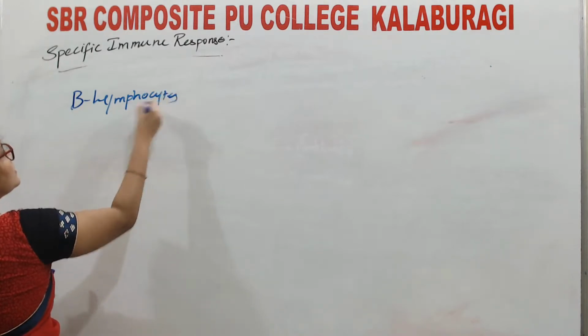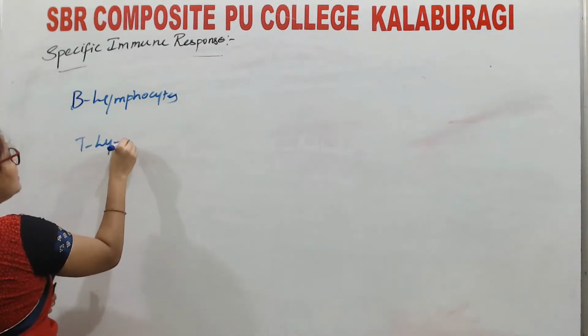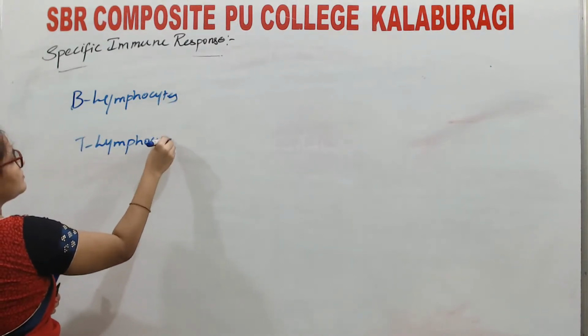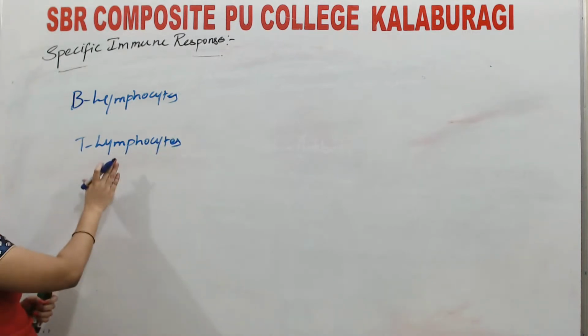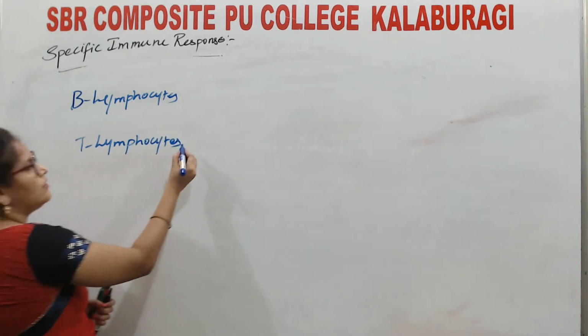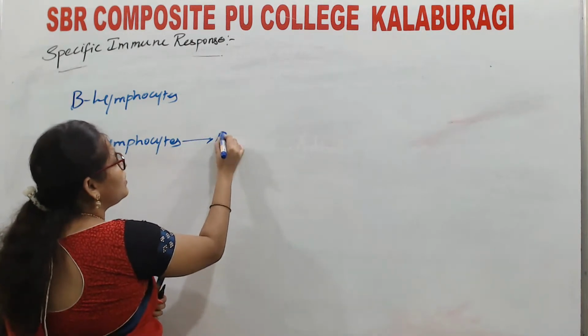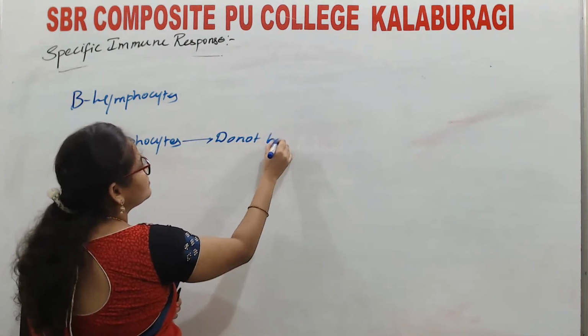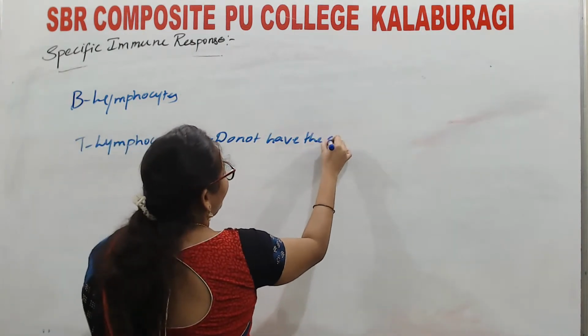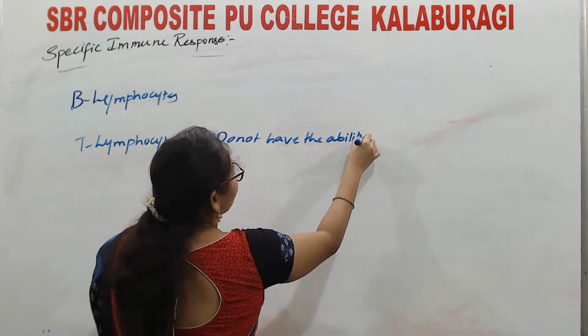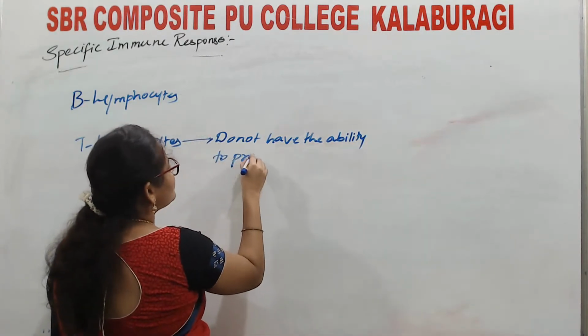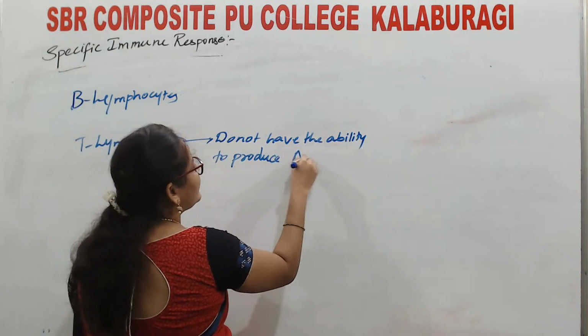B lymphocytes and T lymphocytes. T lymphocytes do not have the ability to produce antibodies.